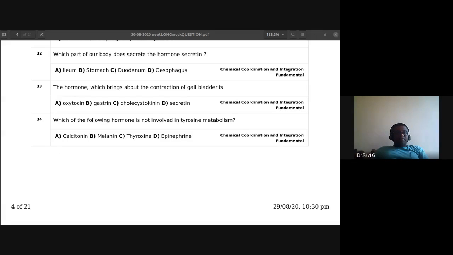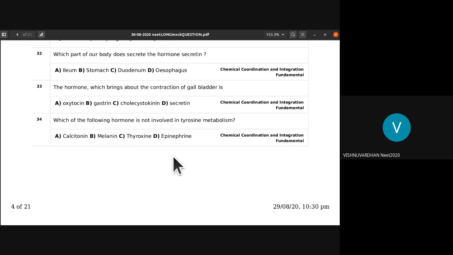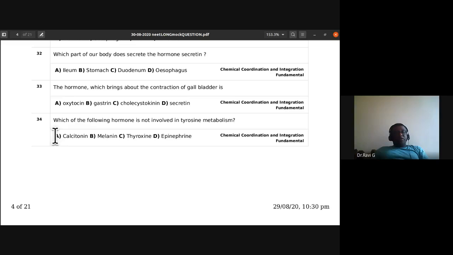34th question. Which of the following hormone is not involved in tyrosine metabolism? Calcitonin, melanin, thyroxine, epinephrine. So which of the following is not? Calcitonin. Yes, calcitonin is not involved in the tyrosine metabolism.